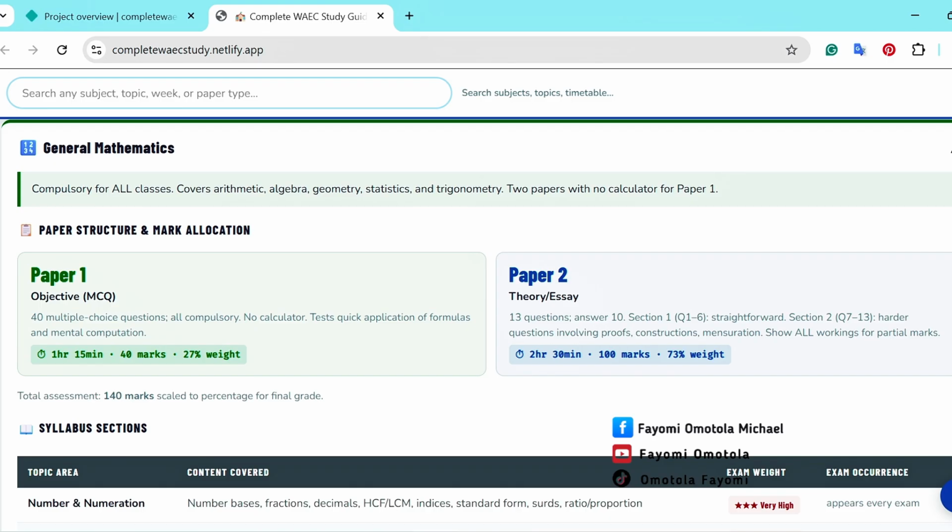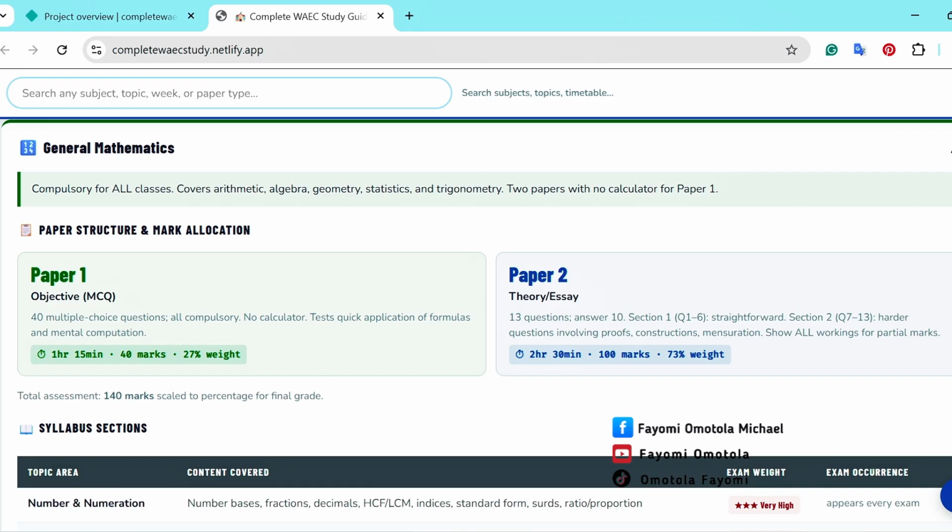So paper two has 13 questions. Look at the screen. 13 questions to answer 10. Section 1 has questions 1 to 6, and those ones are straightforward. Section 2 has questions 7 to 13. That means they divided it into two. So the remaining half, questions 7 to 13, are harder.